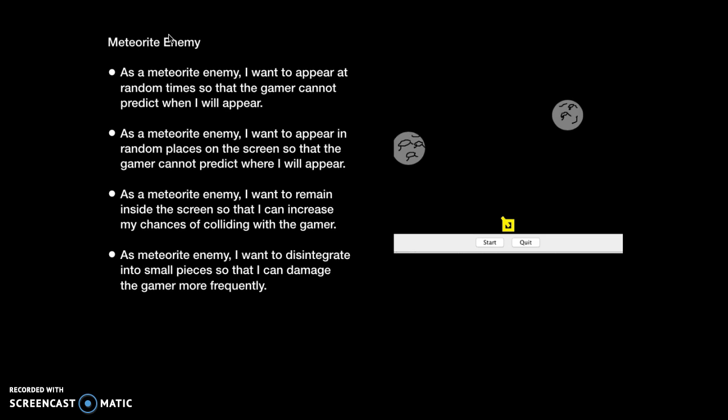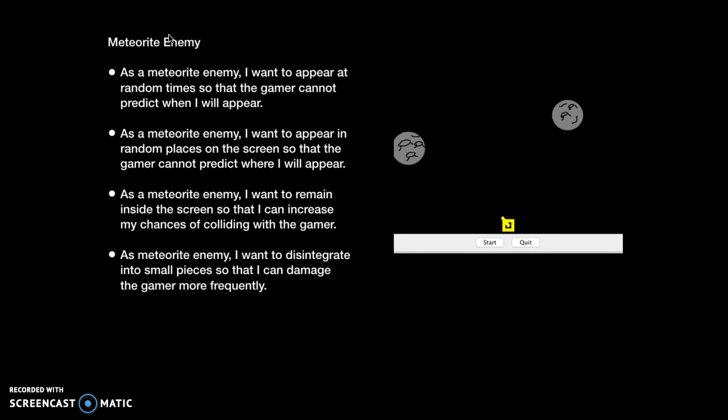As a meteorite enemy, I want to appear at random times so that the gamer cannot predict when I will appear. As a meteorite enemy, I want to appear in random places on the screen so that the gamer cannot predict where I will appear. As a meteorite enemy, I want to remain inside the screen so that I can increase my chances of colliding with the gamer.